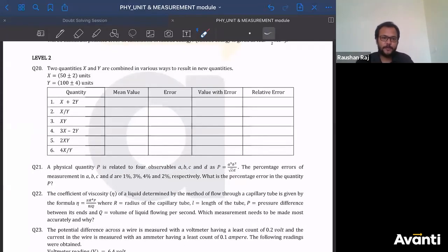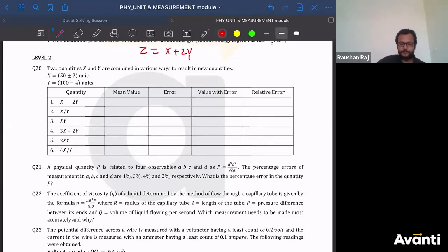Yes, question number 20 तो मैं पक्का करता. Anyway, I was going to solve question number 20. देखो, mean value तो you can do it. These things you can do it, right? I am worried about what will be the resultant of this. देखो क्या, x plus 2y. If z is equal to x plus 2y, tell me what will be the error. What should I write as the error in z?